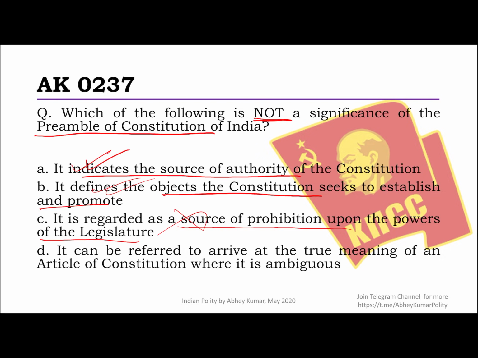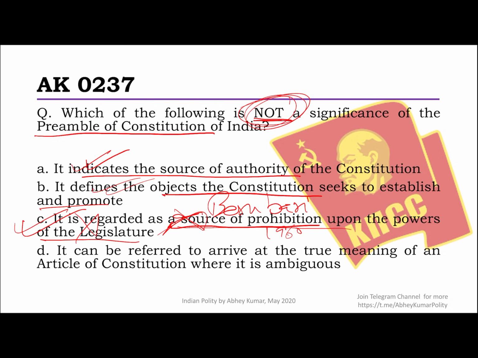And we have discussed earlier also that this was the reason why in the Berubari Union case of 1960, the Supreme Court in fact did hold that the preamble is not a part of the Constitution, which was overruled later in Kesavananda Bharati, where the court said it is a part of the Constitution, but yet, it's a settled principle that it is not a source, so it's not a provision which is regulating any rights or obligations of any parties or organs of the state. So this is actually the one which is wrong, and hence the correct answer for the question, because it's saying not.